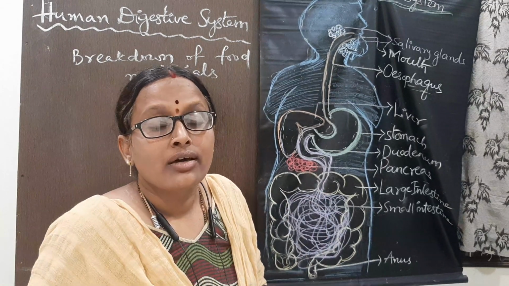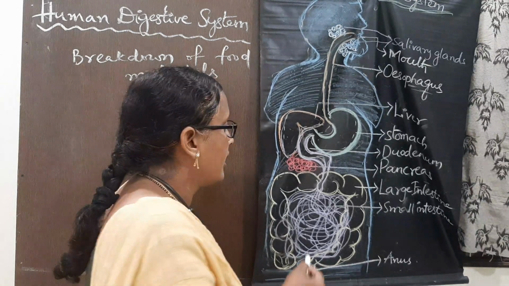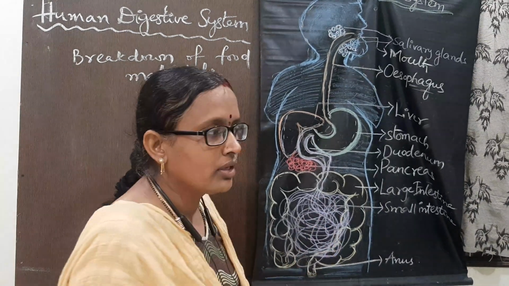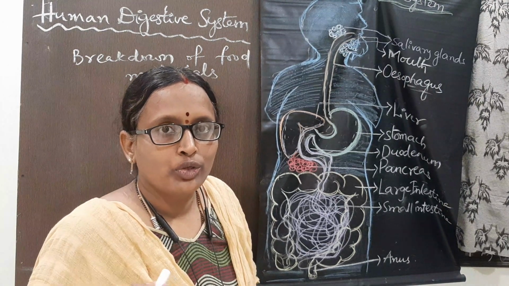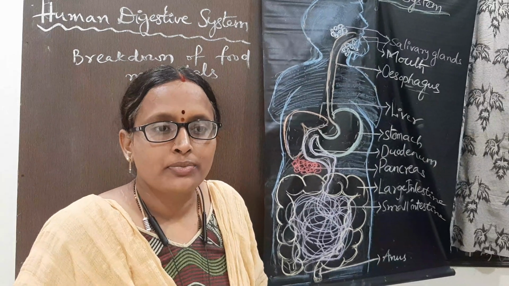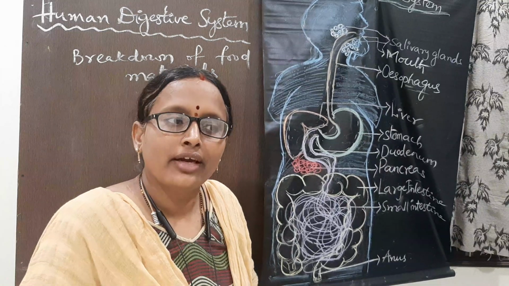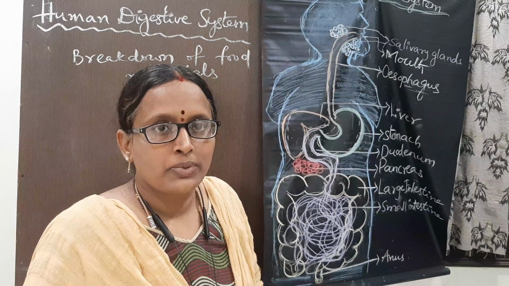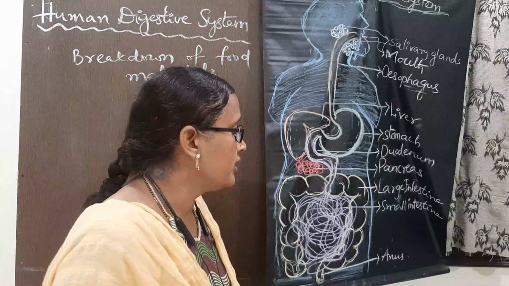Those enzymes are useful for the digestion process, and in the small intestine, whatever the remaining proteins and everything else are broken down into very small particles, absorption takes place in specific areas of the small intestine.